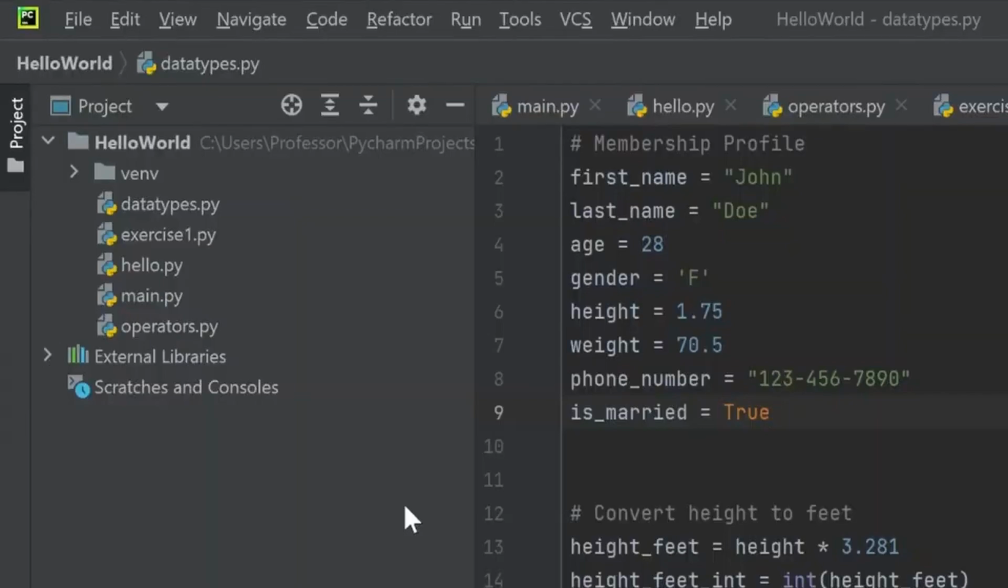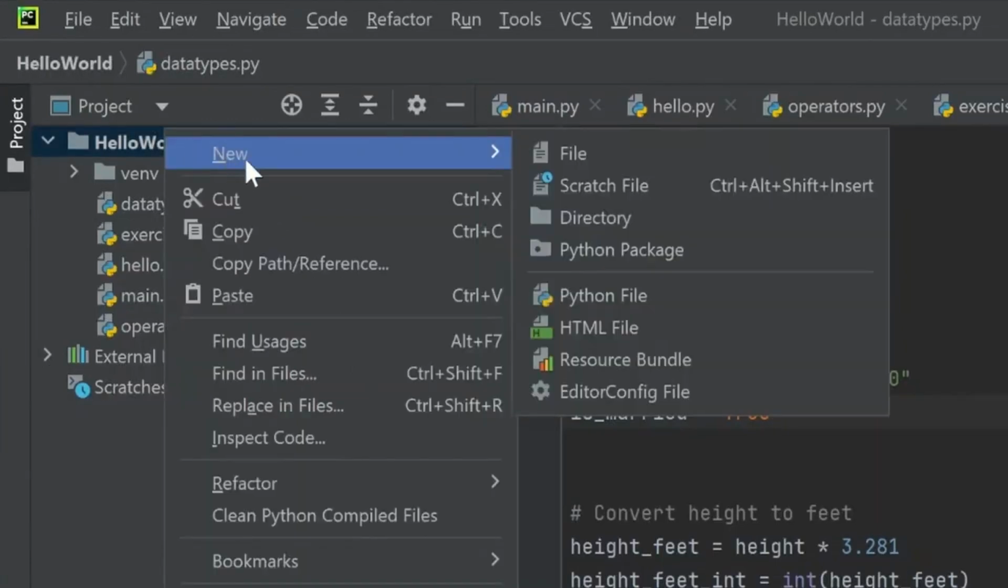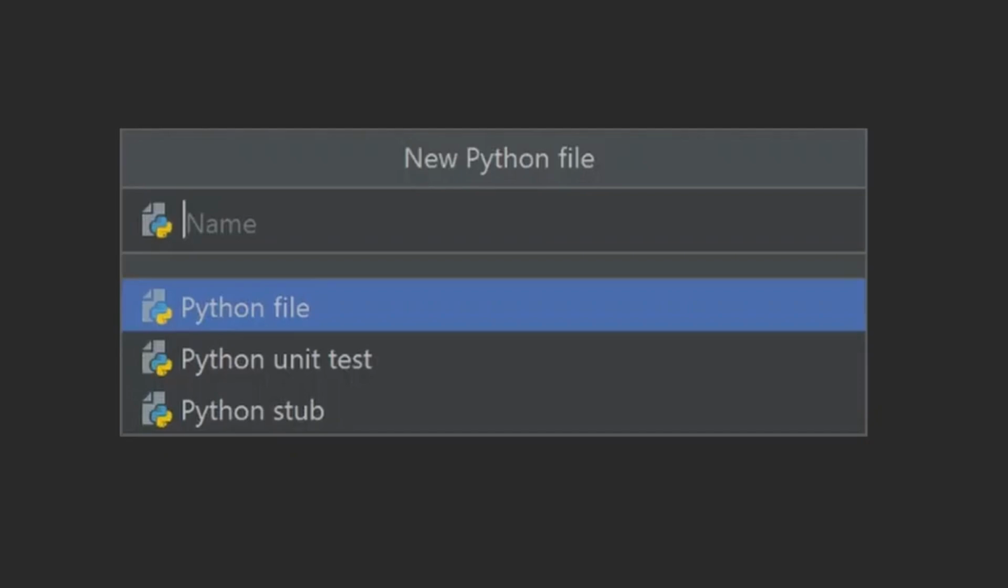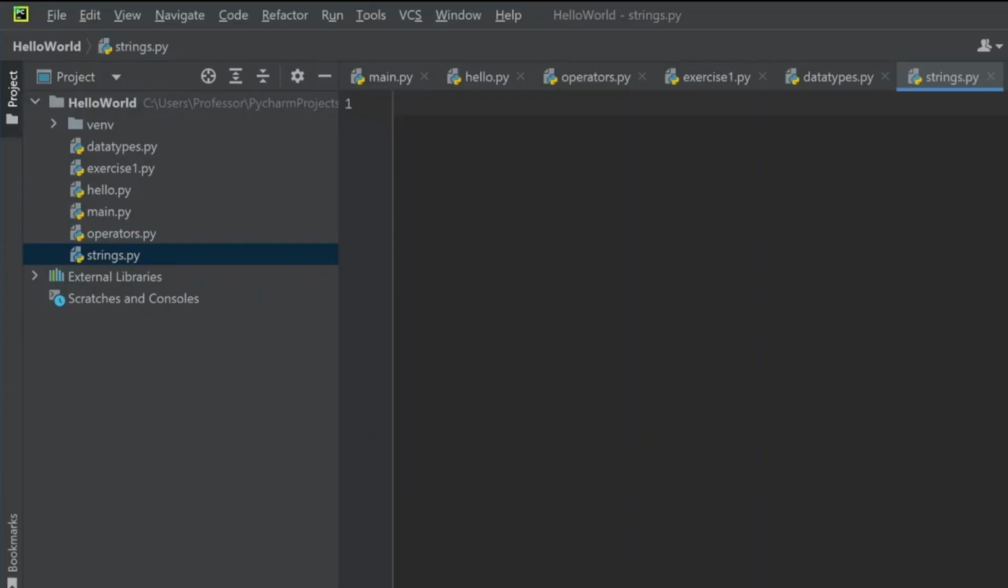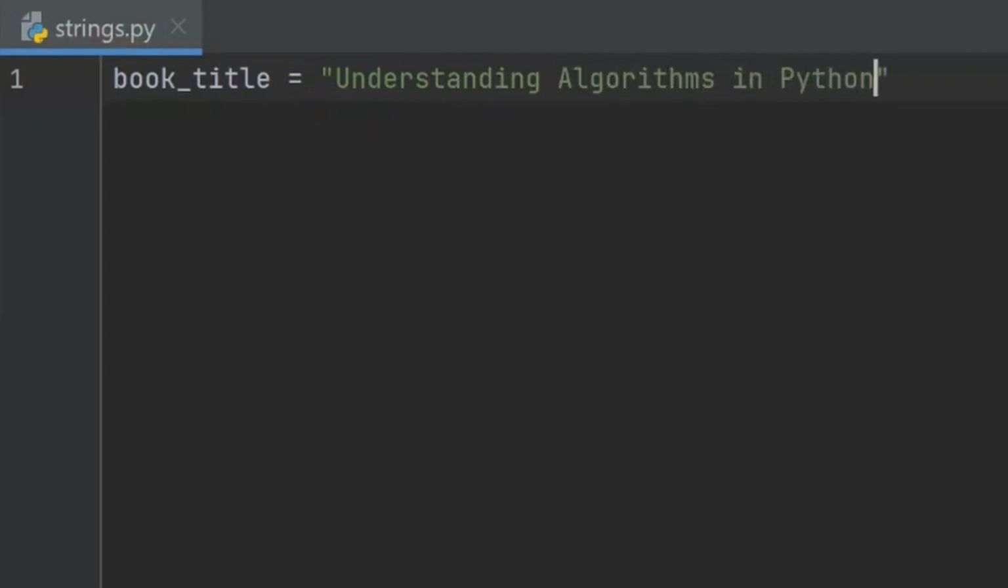Let's start by creating a new Python file. In your PyCharm IDE, right-click on the project folder, select New, and then Python file. Name it strings.py and press Enter. Let's close these old projects. And now let's work with our first string variable. We'll create a variable called book_title and assign it the value "Understanding Algorithms in Python". This book title, Understanding Algorithms in Python, is a string.